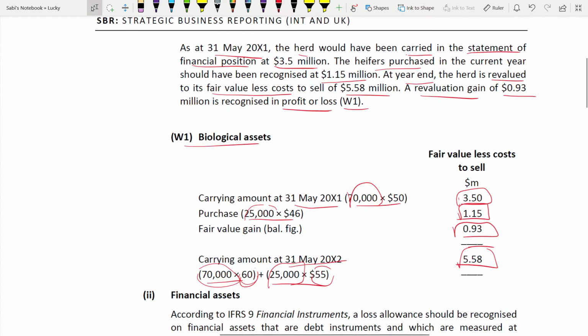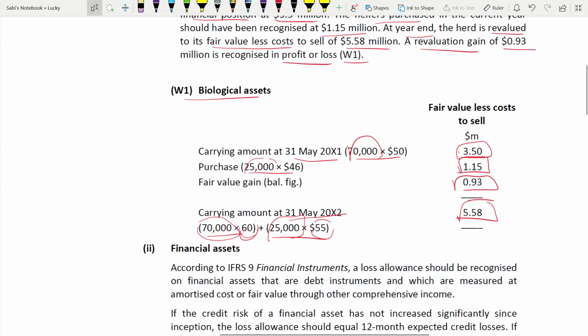Look at the date. Date matters a lot. So that's how. And balance is a fair value gain. Because I've told you this is an asset, value went up at the year end. Just add this and see. 3.5 plus 1.15. It will be less than 5.58 only. That means closing value went up. It's an asset, so it's a fair value gain.